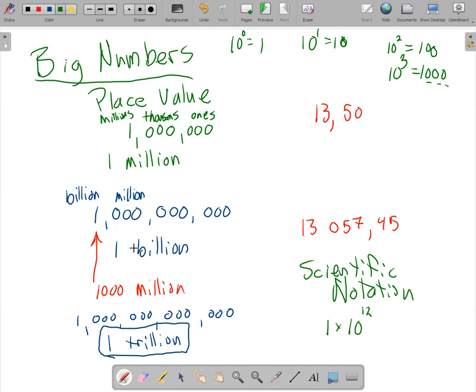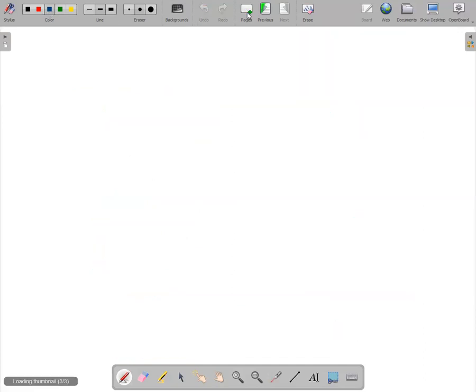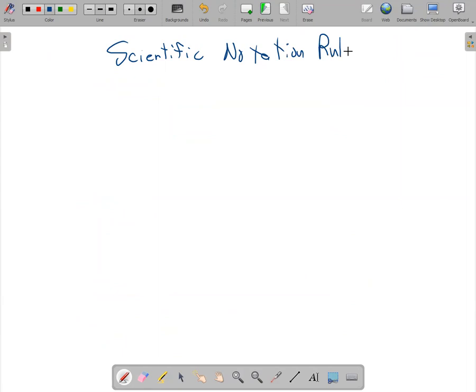So the general rule about scientific notation, so I'm going to come to a new page here. There's the page. So the scientific notation rule: you're always going to have some number times 10 to some power.